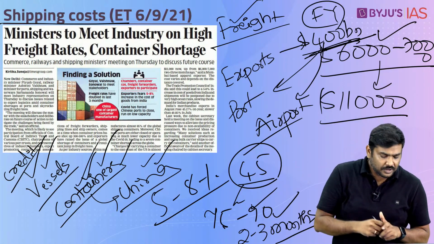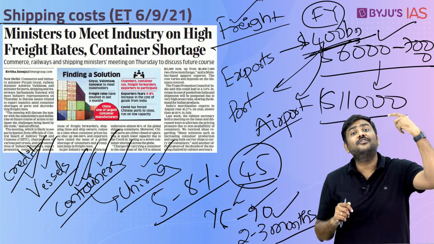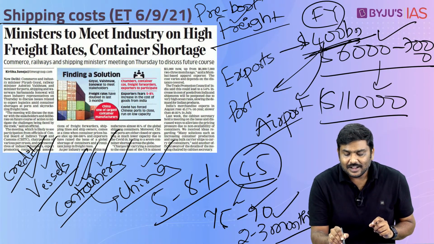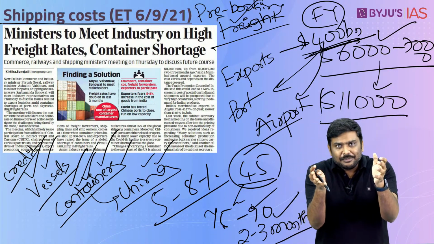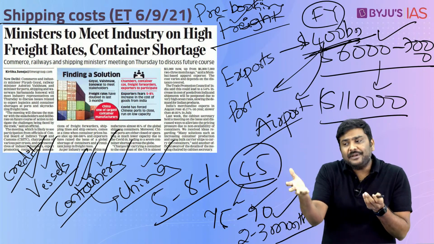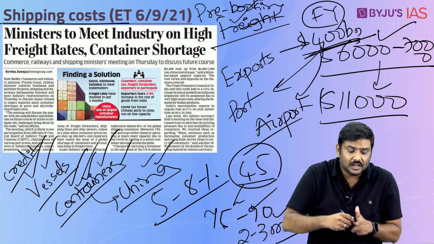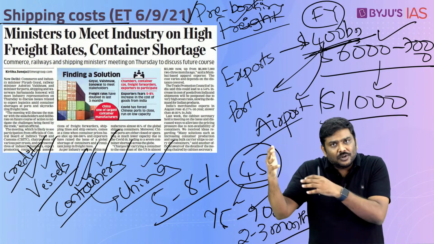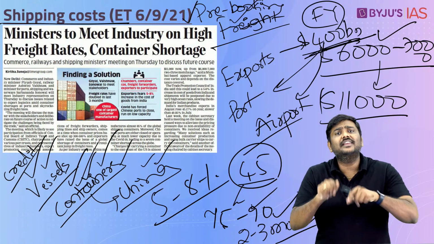Please understand this. When there is a shortage of containers in the global market, there are certain exporters from the foreign market who are pre-booking these particular containers. These empty containers, let's say they are sitting at Chennai port or Kolkata port, are being transported from India to any other country where the exporters are pre-booking them. So if you transport these empty containers, obviously there will be a further shortage of containers in India.